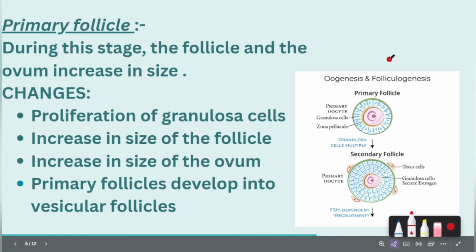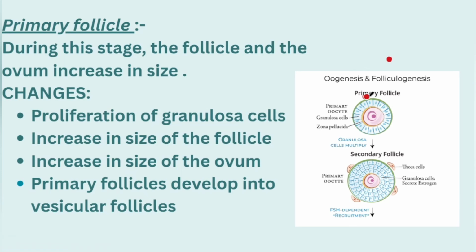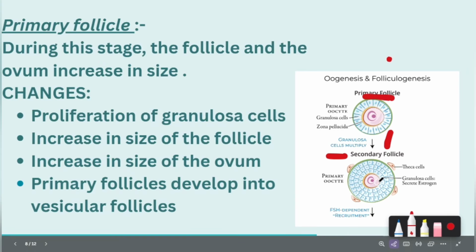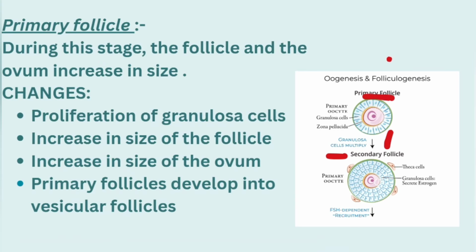In the diagram you can see here, this is a primary follicle, this is a primary follicle, and this is a secondary follicle. Here you can see the proliferation, what happens in this phase, primary to secondary follicle. You can see there are more granulosa cells growing, the granulosa cells are proliferating, and the size is also going to increase, and the size of the ovum is also increasing from primary follicle to secondary follicle.